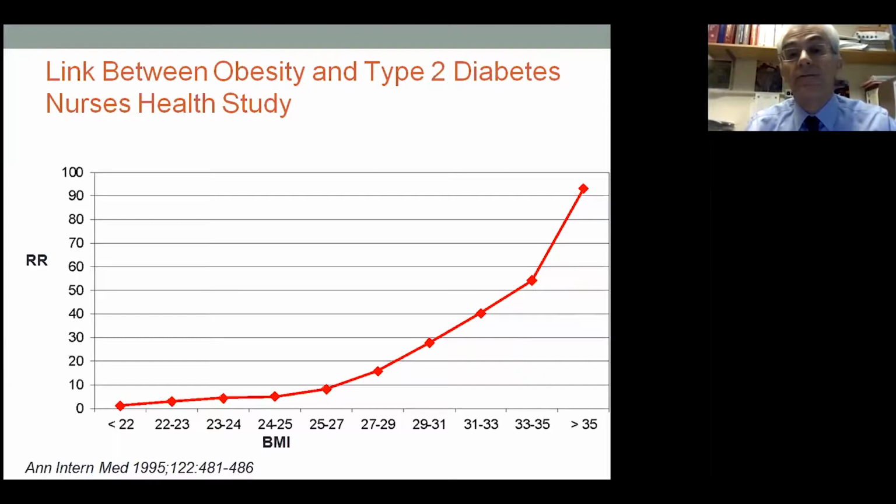These are the data from the Nurses' Health Study, a very old but very powerful study in which a lot of nurses were studied. If you divide them by body mass index, the nurses that were obese had a relative risk of developing type 2 diabetes during the follow-up time that was 50 to 100-fold higher than the nurses that were at lower body weight. Even if you look at normal body weight, BMI of 20 to 25, the nurses that had a BMI of 24, 25 already had a relative risk of developing diabetes that was twice as high as nurses that were more lean. So there's a strong linkage with obesity.